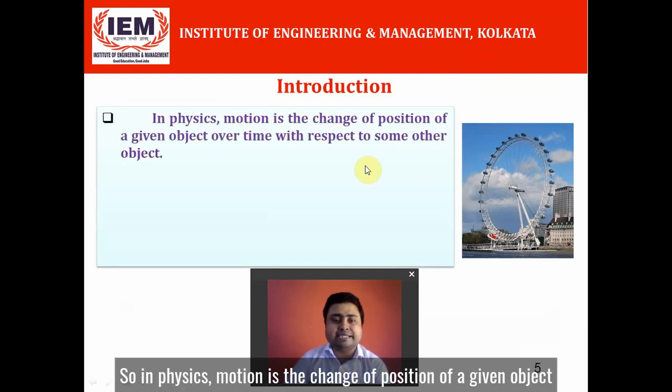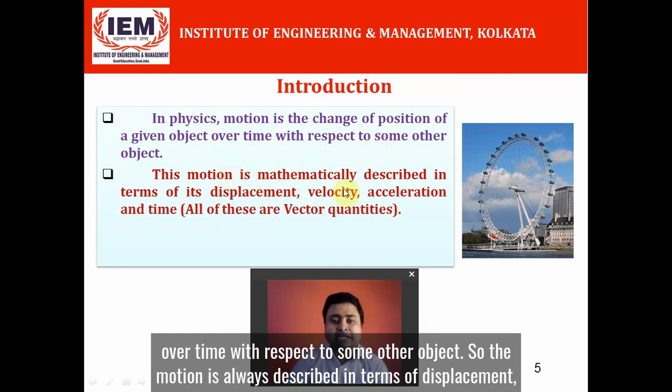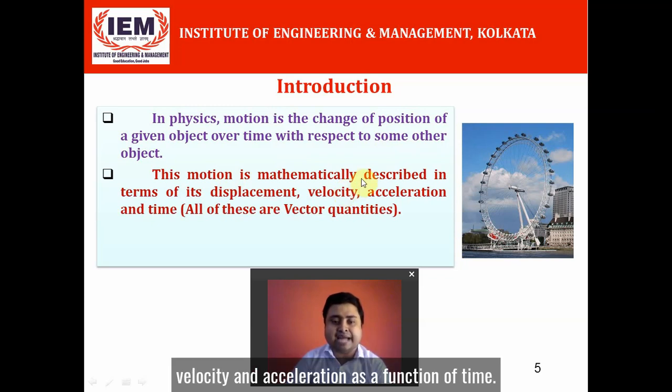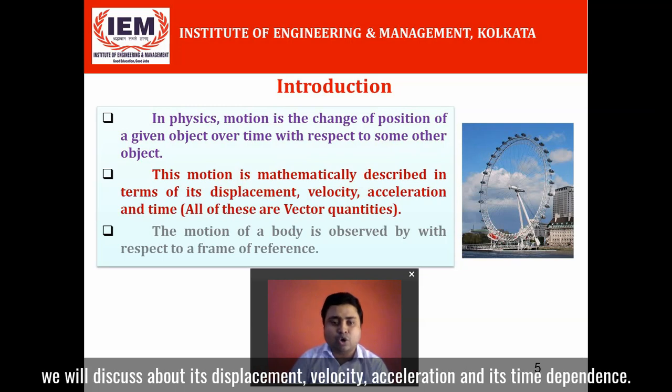So in physics, motion is the change of position of a given object over time with respect to some other object. So this motion is always described in terms of displacement, velocity and acceleration as a function of time. So why am I telling this? Because we will see in case of oscillation also, we will discuss its displacement, velocity, acceleration and its time dependence.